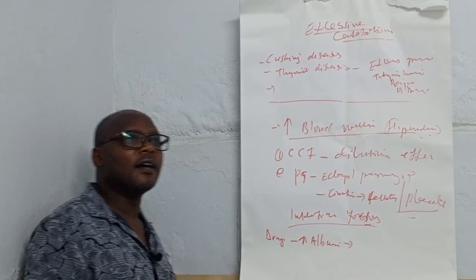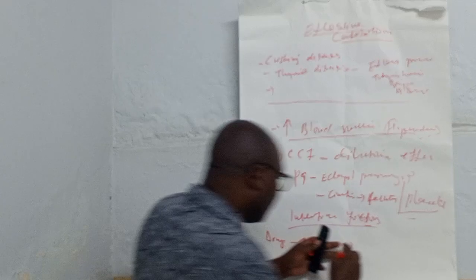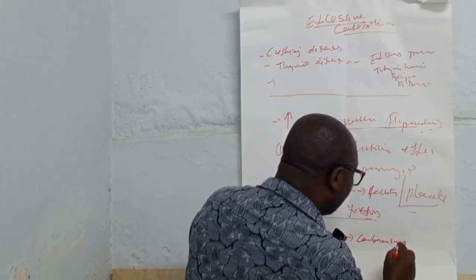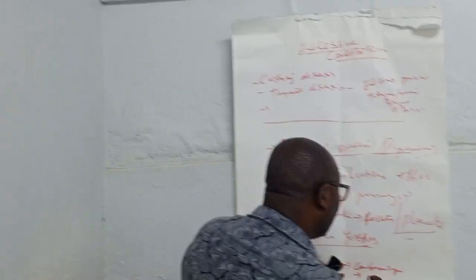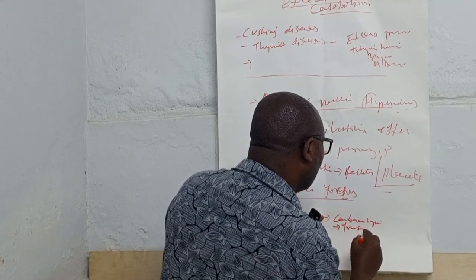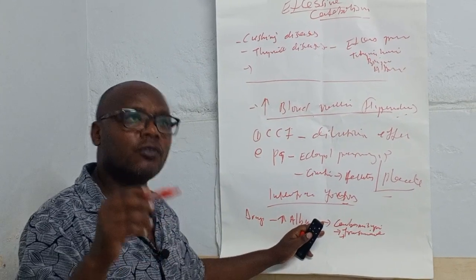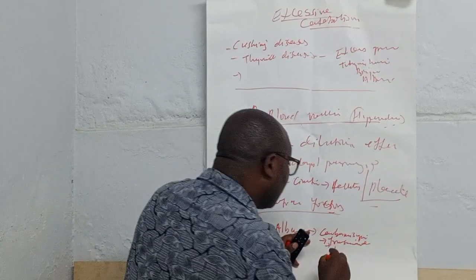An example is carbamazepine. Another one is diuretics like furosemide. Furosemide is another one, a diuretic, and also pentobarbital.